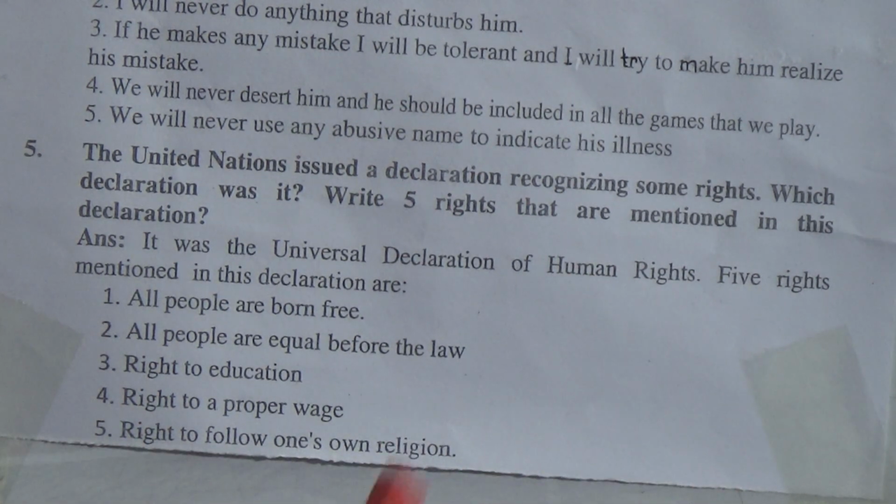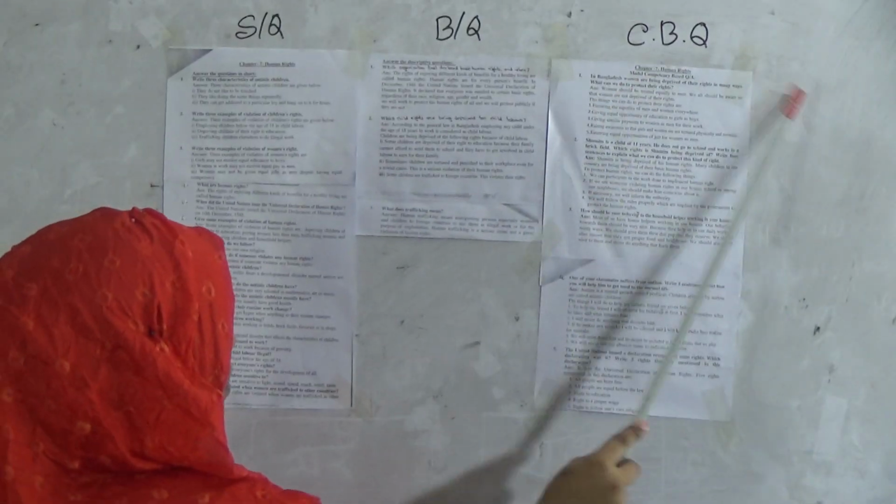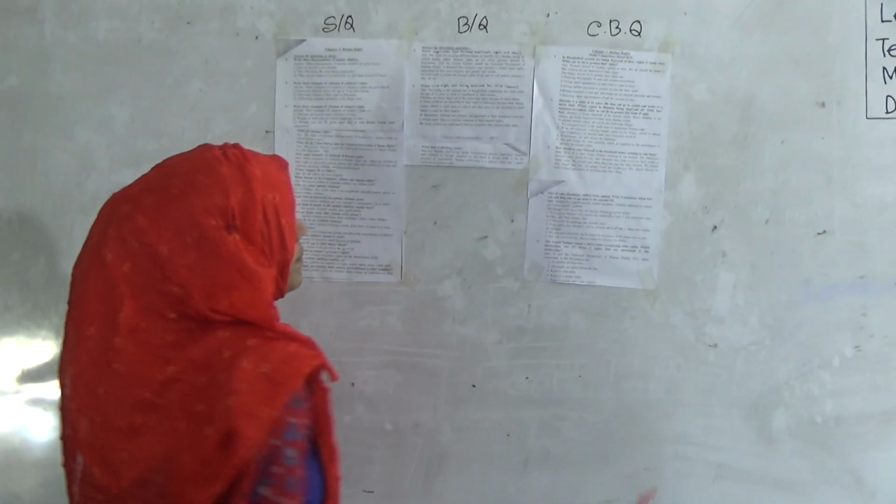So my dear students, we have finished chapter 7. We have 19 short questions from chapter 7. We have 3 broad questions from chapter 7 and we have 5 C.B.Q questions from chapter 7.